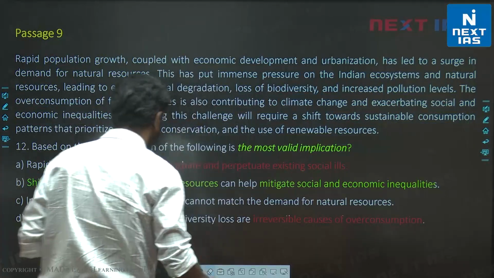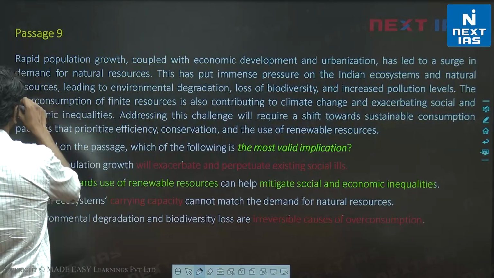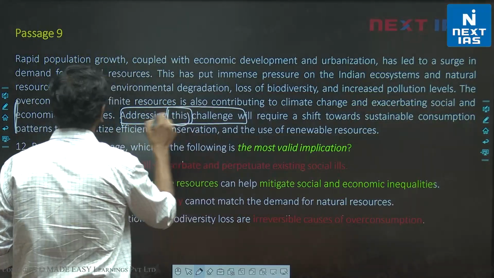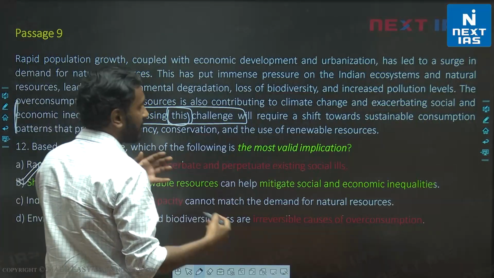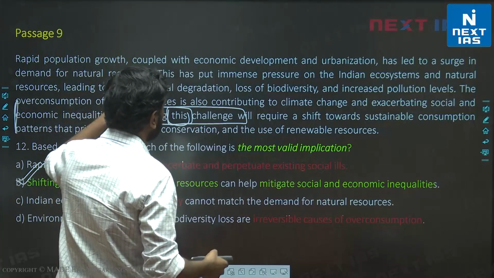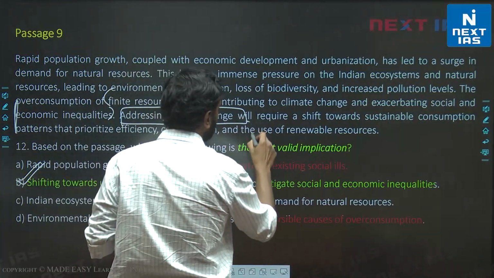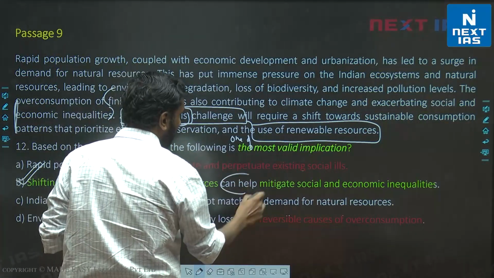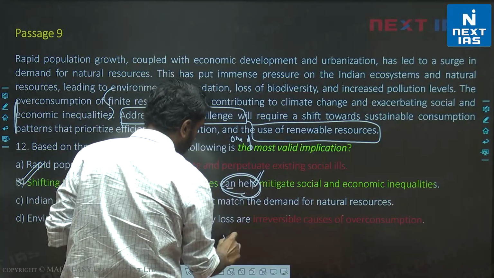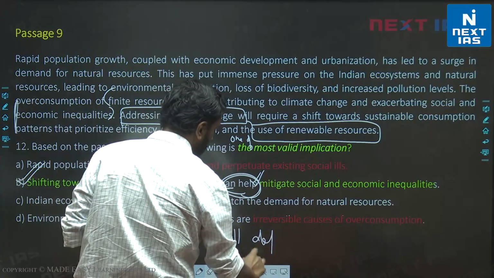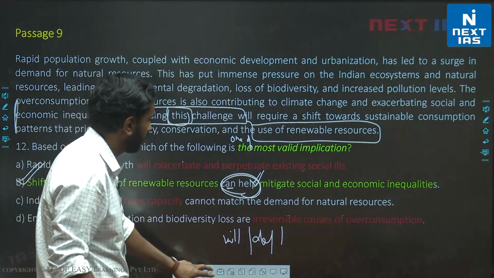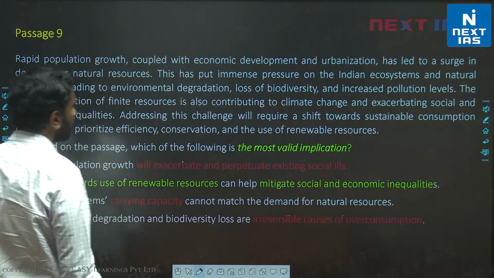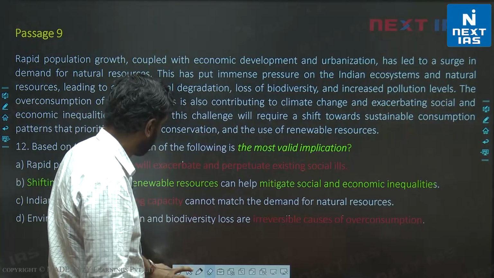This is a valid answer choice, absolutely, right? And this is based on the second half of the passage. Please reread these sentences, address this challenge. This challenge refers to the challenges mentioned here that are caused by these three factors. And to address this challenge, one of the things we can do is use of renewable resources. Since it's one of the things, I can say can help. This is valid. If this said will help or definitely helps, any of these things, it would be incorrect. But can help is valid. So option B is the correct choice for this question. Option B. All right. Let's look at the next one.